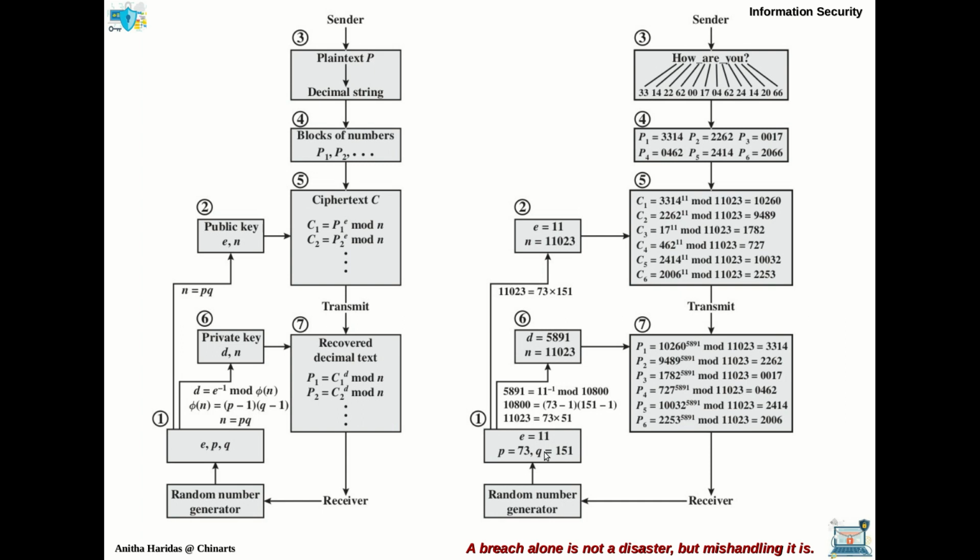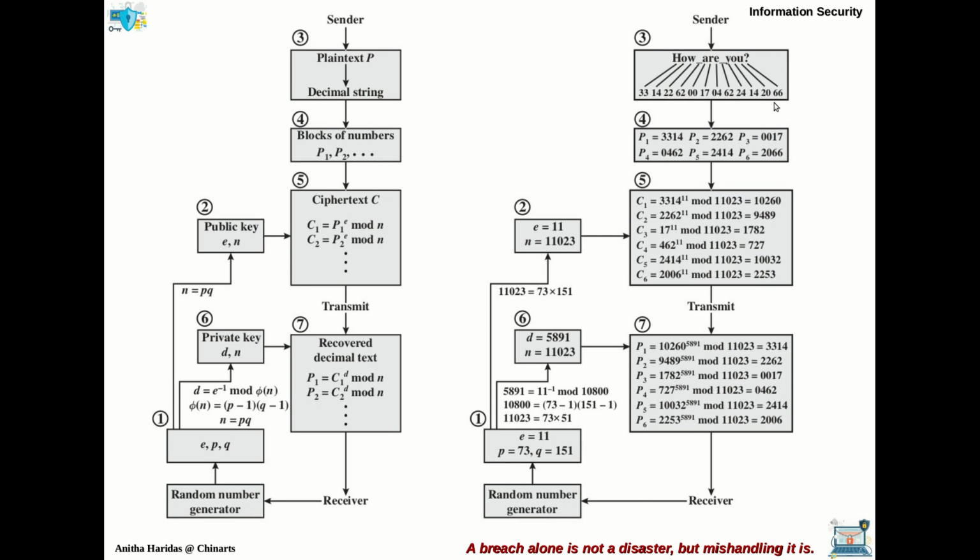Now before that, the receiver will be generating the values of E, D and N. So she generates the E value and P and Q values, from which she is going to generate the E and N values, which will be publicized. Then she has to generate the D comma N value, which is the private value for decryption. This is the decryption process, and this is the encryption process. Here C1, C2, C3 are the ciphertext blocks. P1, P2, P3 are the plain text blocks.